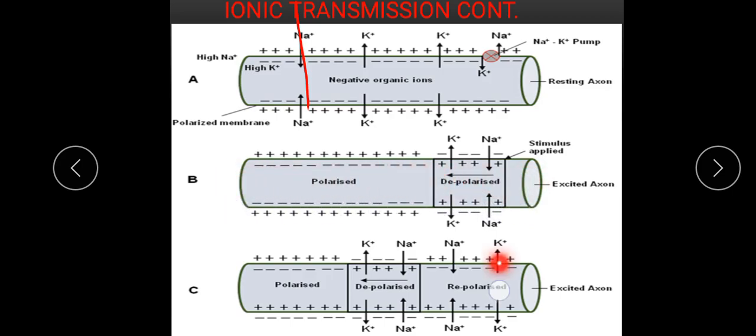Now when you get to this place, you discover that the action potential has reached this place. Here repolarization is taking place. What do we mean by repolarization? It is the restoration of the original resting potential of the cell. That is what we call repolarization.